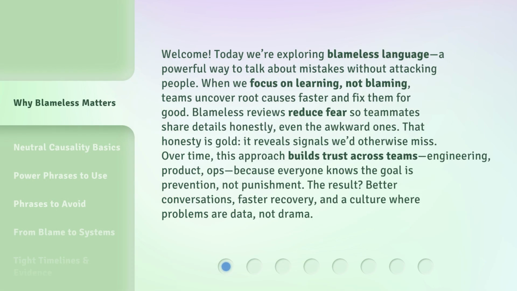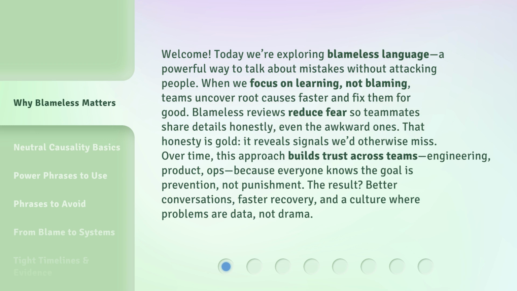Welcome. Today we're exploring blameless language, a powerful way to talk about mistakes without attacking people. When we focus on learning, not blaming, teams uncover root causes faster and fix them for good. Blameless reviews reduce fear, so teammates share details honestly, even the awkward ones. That honesty is gold. It reveals signals we'd otherwise miss.